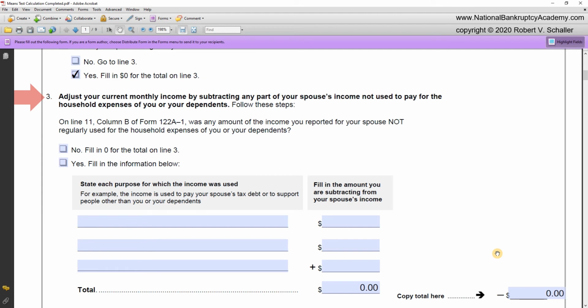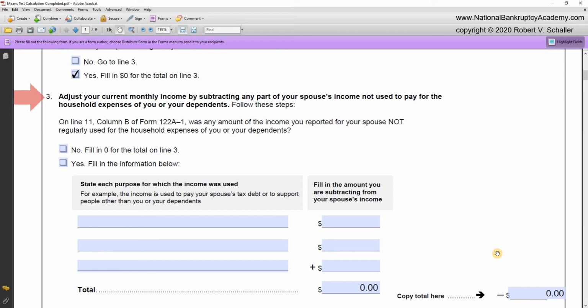What would be the best example? Imagine a non-filing spouse had been divorced, and that non-filing spouse has alimony requirements to be paid to a prior spouse, or for a child that is living with the prior spouse. In which case, that money that the non-filing debtor is paying to the ex-wife or the child living with the ex-wife would not be available to pay in the Chapter 7 case. So therefore, line 3 allows an adjustment to subtract that income.